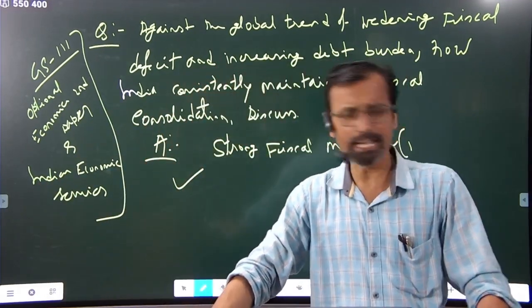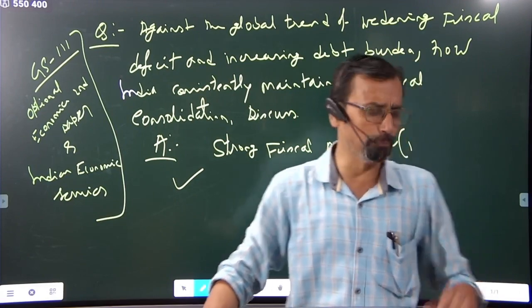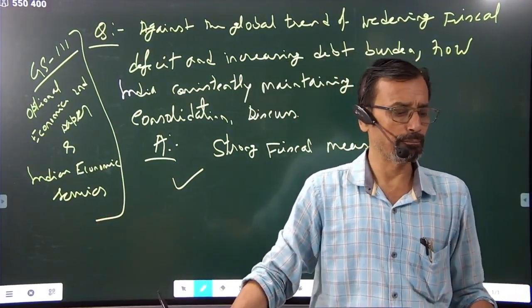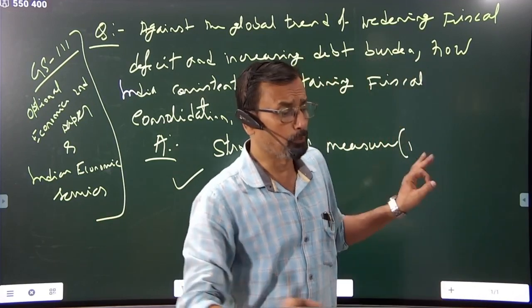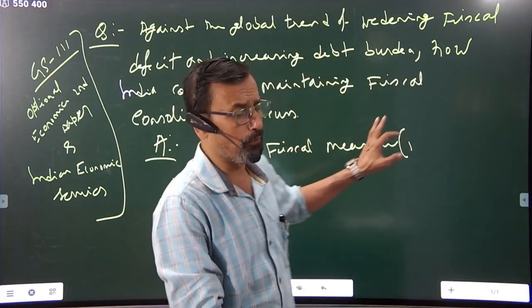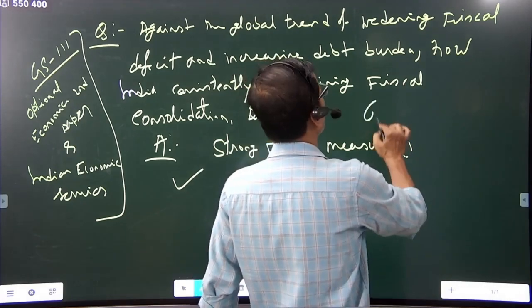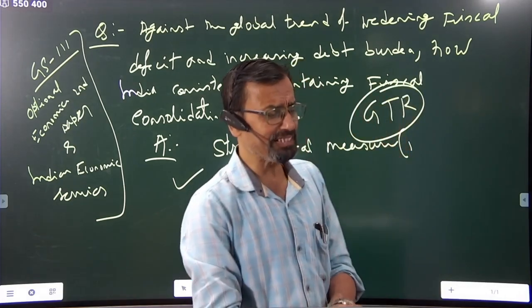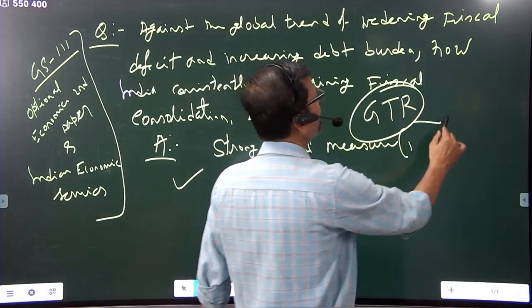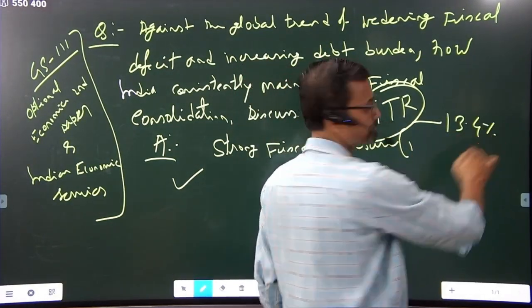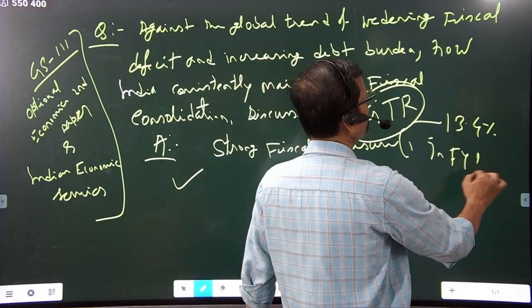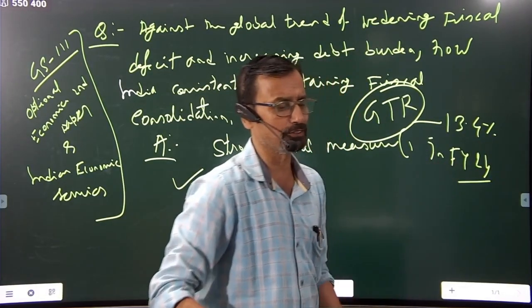This is a very important point to be written in respect of these questions. And the growth in gross tax revenue, GTR, was estimated to be 13.4% in financial year 24. This is another reason to be mentioned.